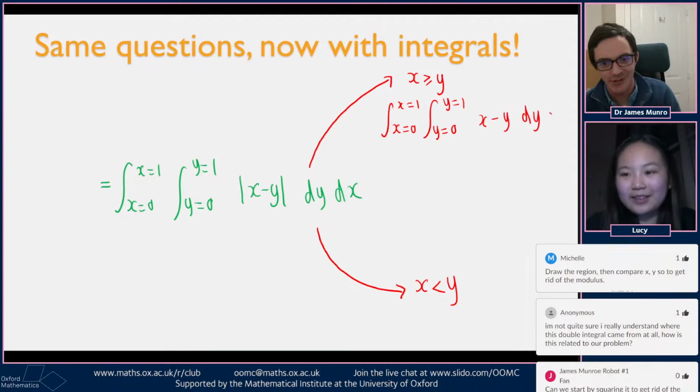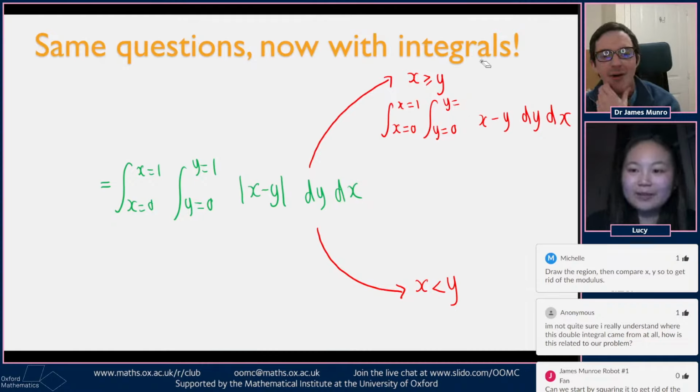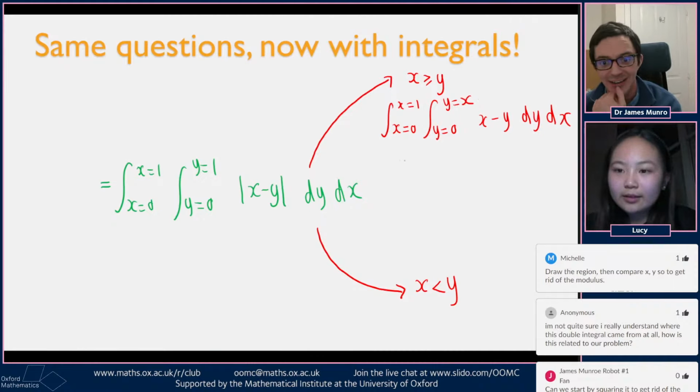Right, so on this first one, Lucy, on this one you've just written down, I want different limits because I want x to be bigger than y. Of course, yeah, so I think I want this one to become y only going up to x. So this is my way of splitting down the integral, I guess.